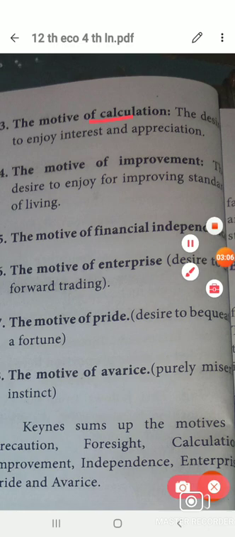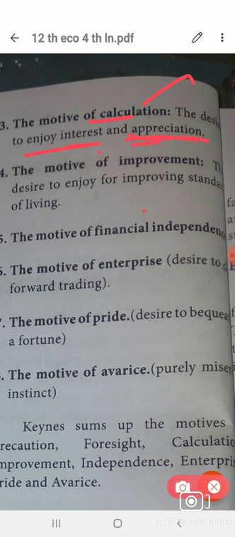Calculation means the desire to enjoy interest and appreciation. Suppose in a family two boys are there. One boy always keeps some amount in savings, while the other spends all the amount. The elder boy is always saving, so the parents or other family members tell that this boy is very good and does not spend everything. That means appreciation. Some persons do not spend more. That is called the calculation, the desire to enjoy interest and appreciation.